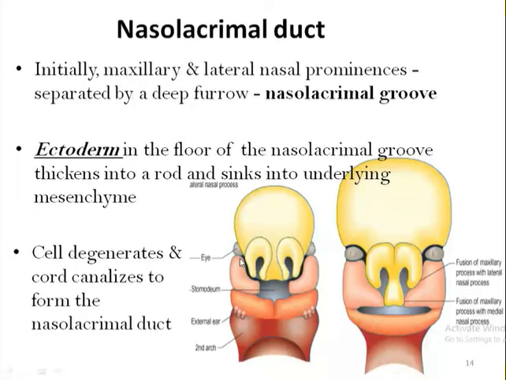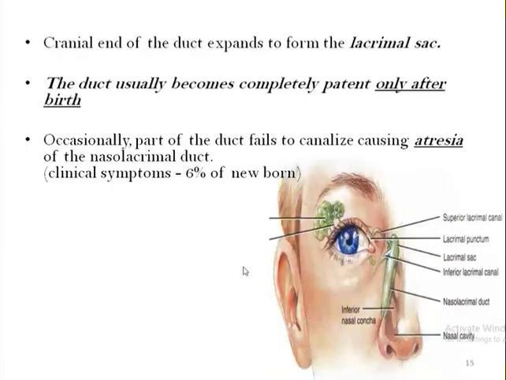Okay, so then, as we know, this lacrimal duct consists of an upper expanded part and then a duct system, which opens into the inferior meatus. So the cranial end of the nasolacrimal duct expands to form the lacrimal sac. The duct usually becomes completely patent only after birth.